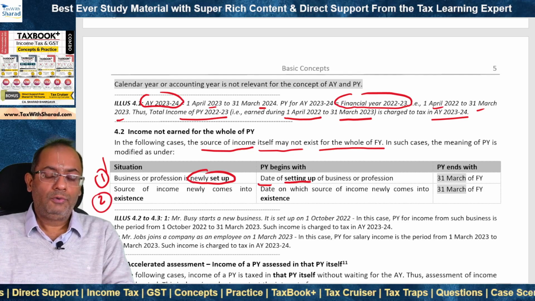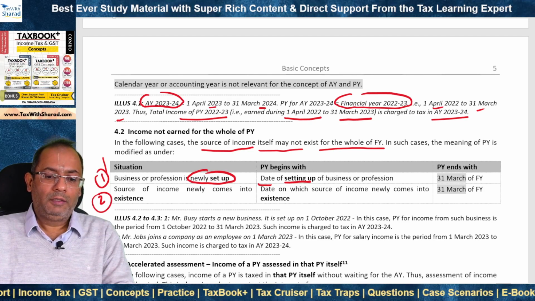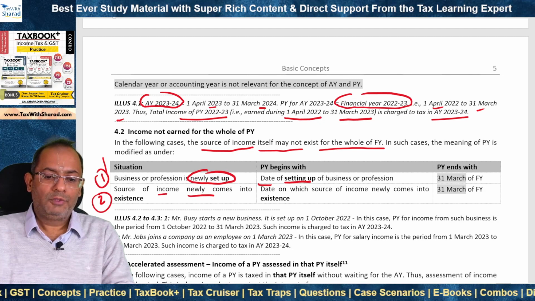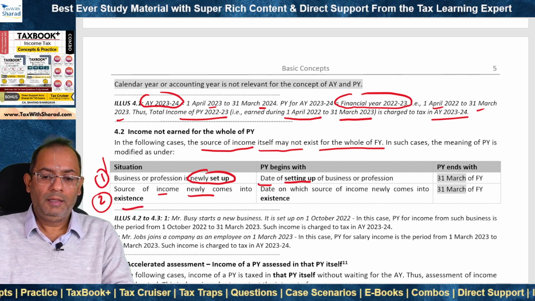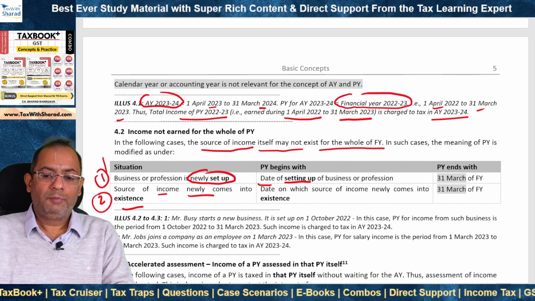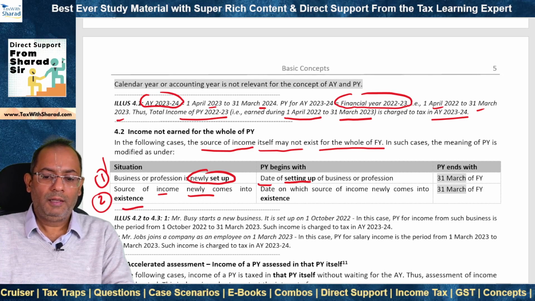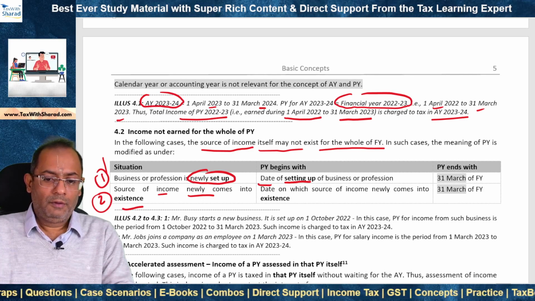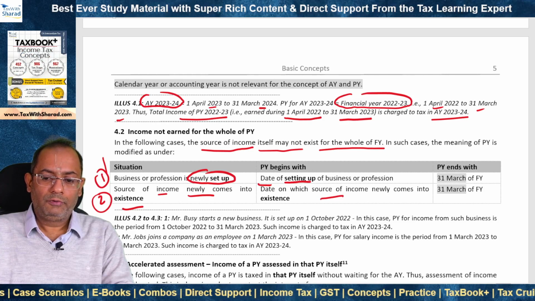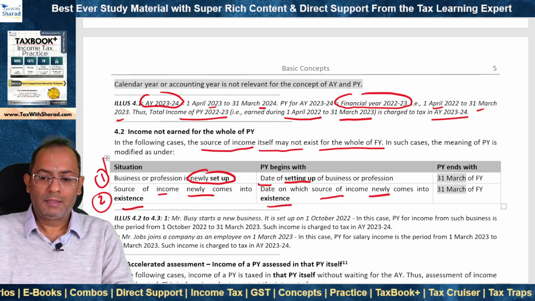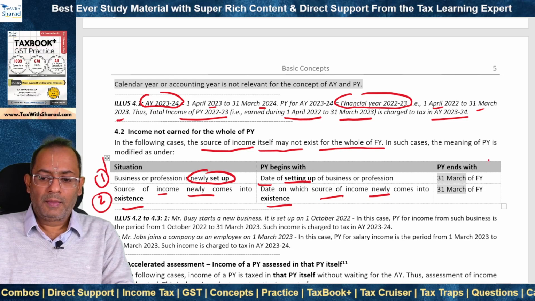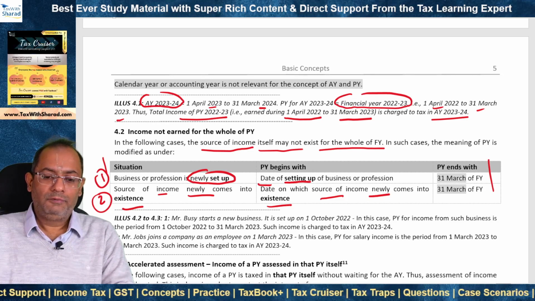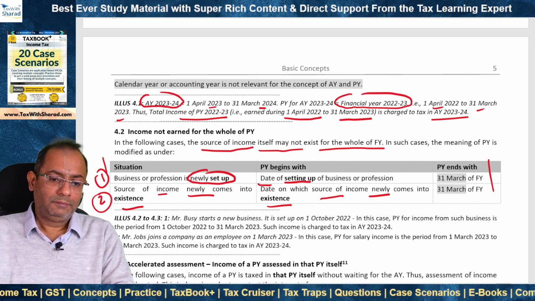In situation 2, there may be a case where the source of income newly comes into existence during the year. In such case also, the previous year begins not from 1st April but from the date on which the source of income newly comes into existence. In both the cases, the previous year ends with 31st March of the financial year.